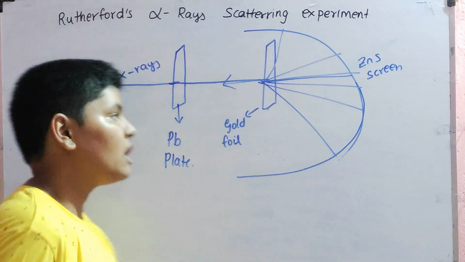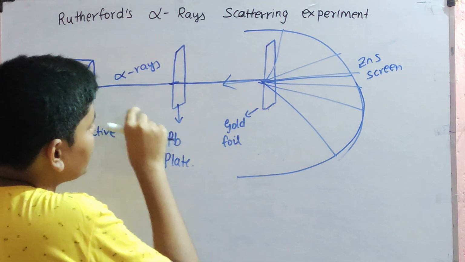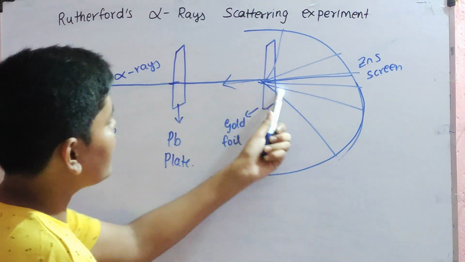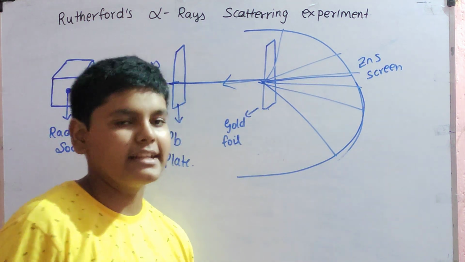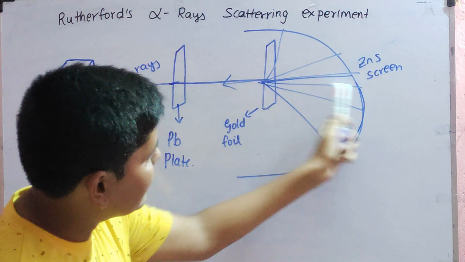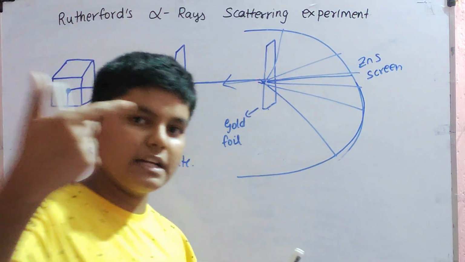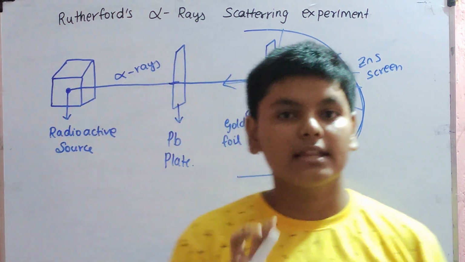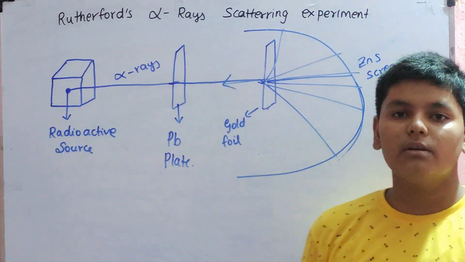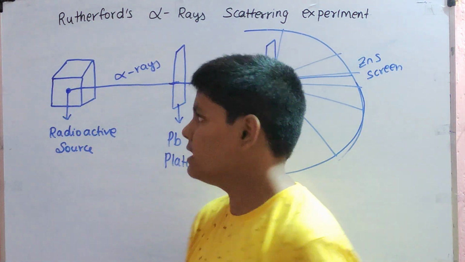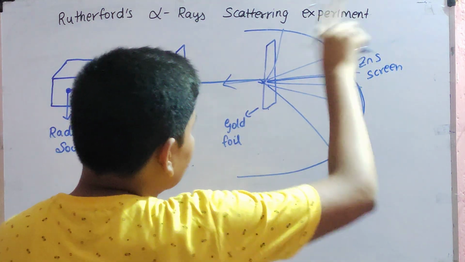What is this? This is called the alpha ray scattering experiment. He had a radioactive source which produced alpha rays which went through the lead plate. From that it went towards a gold foil, and from this gold foil, the rays started scattering here and there. Most of the rays went straight, some hit sidewise, some at very large angles, and some reflected back. This was the experiment, and this shocked the team, because they did not know about the nucleus. He discovered the nucleus. What was expected was that everything would go straight through, but it started scattering here and there.